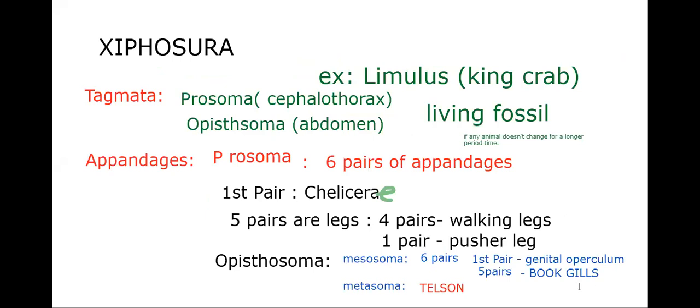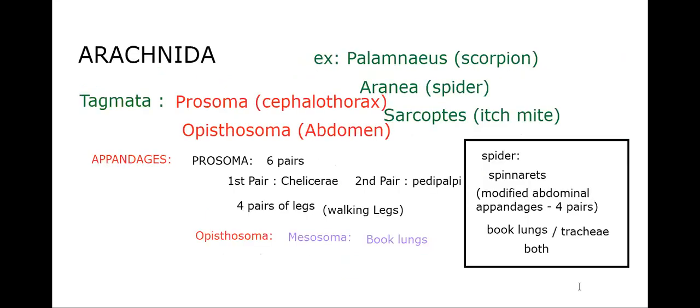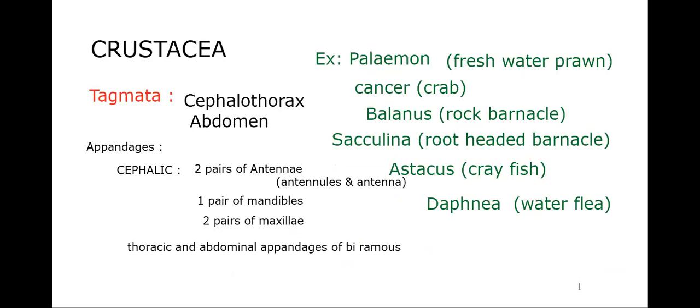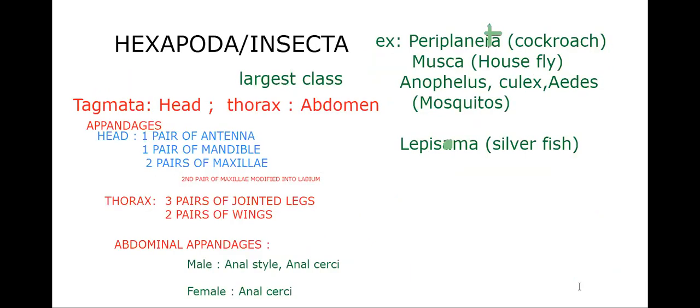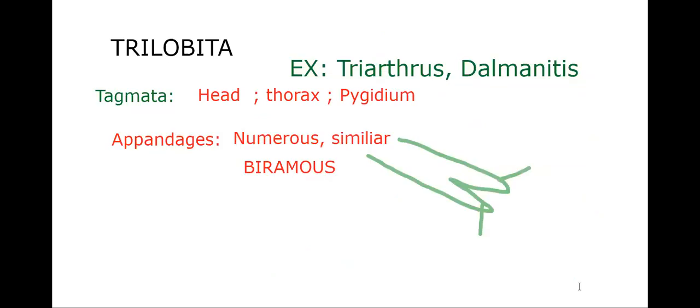So five pairs of legs in Xiphosura, four pairs of legs in Arachnida, and Chilopoda is called hundred-legged animal. The Diplopoda is called thousand-legged animal, centipede and millipede, named by the legs only. Three pairs of jointed legs or six legs are present in Hexapoda. The name Hexa is called like so. So I think locomotion is understood.